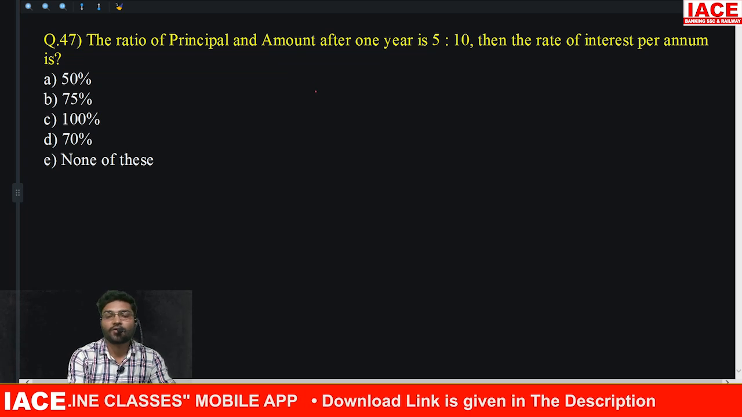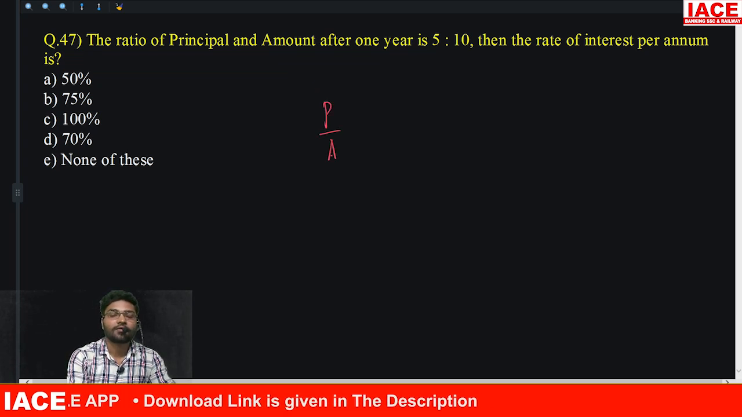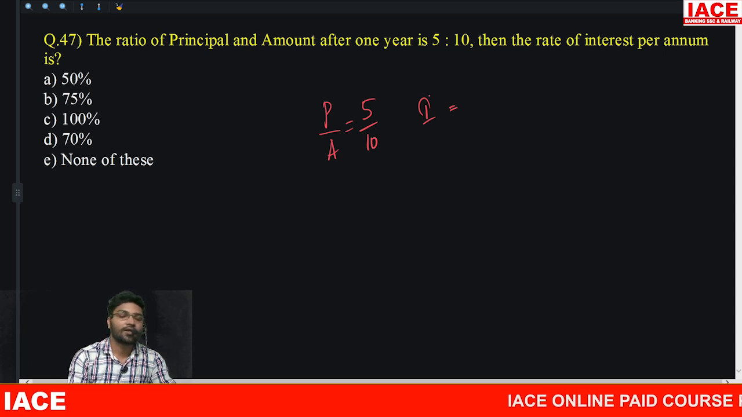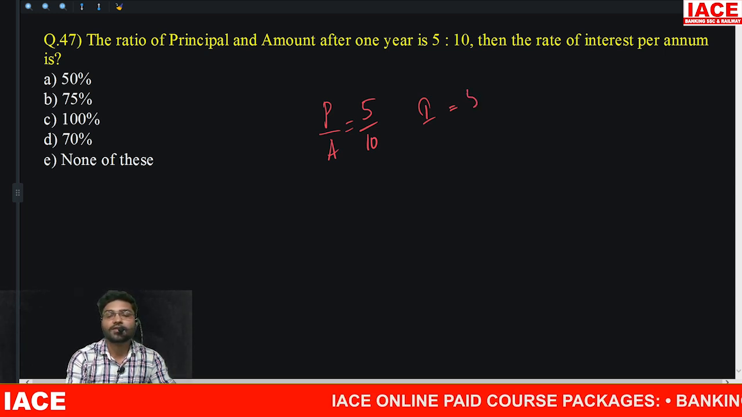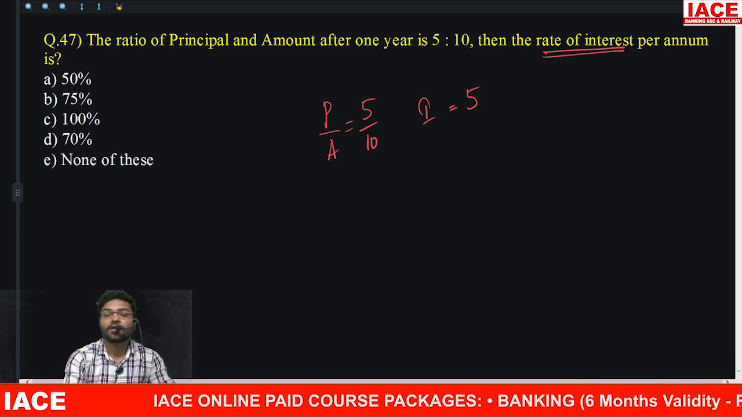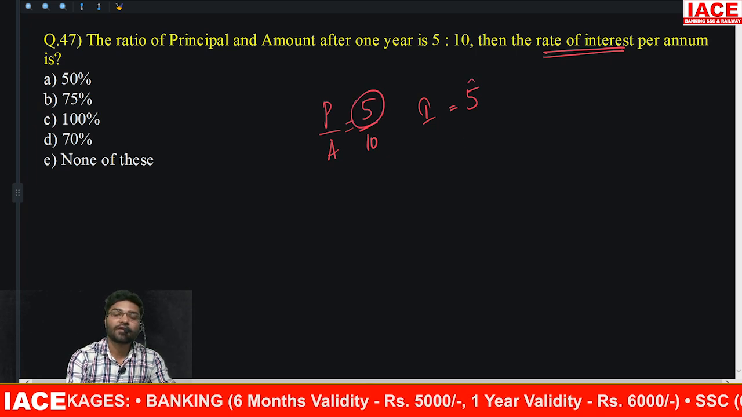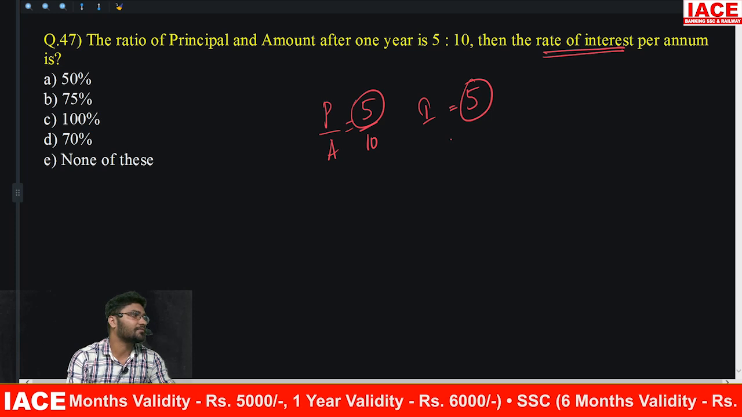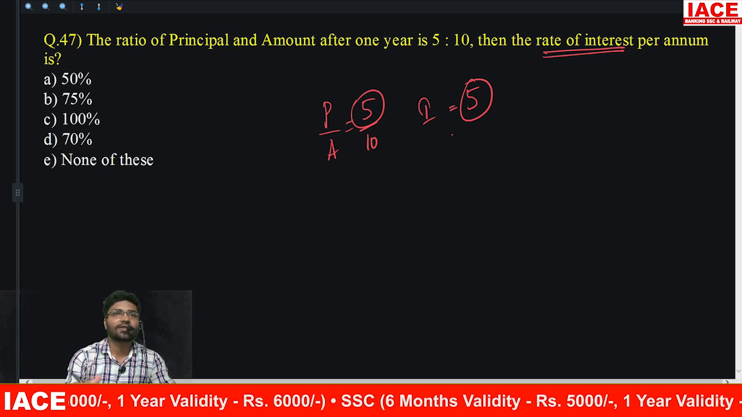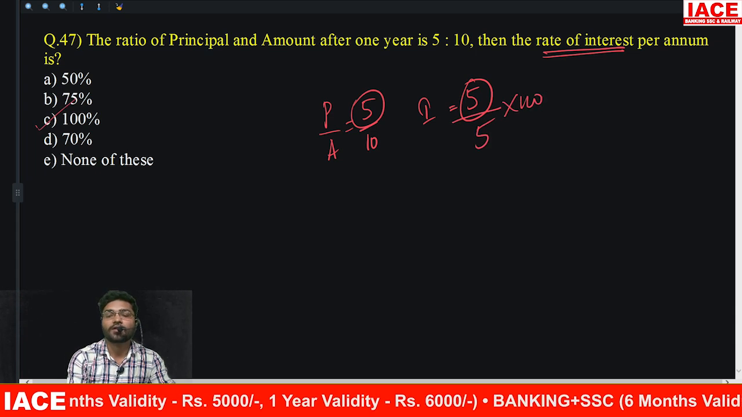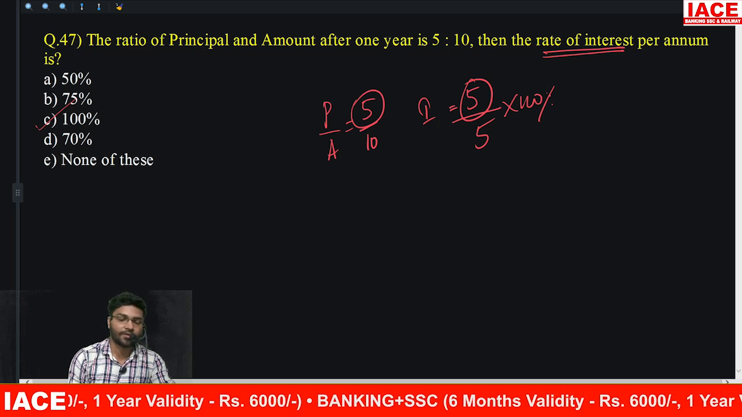Next, principal to amount after 1 year. This ratio is given 5:10. So how much is the interest? Interest is how much more I get on the principal. Interest is 5. Interest is always calculated on principal. If you pay 5 rupees and get 5 rupees interest, the rate of interest is 100%. Our calculation is 5/5 into 100, which will give you 100%.